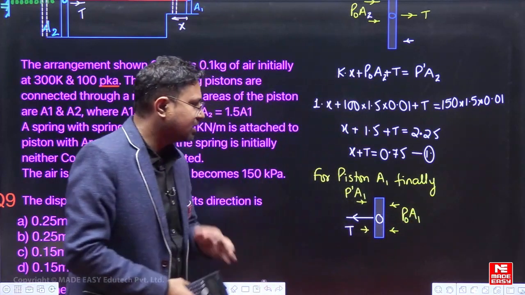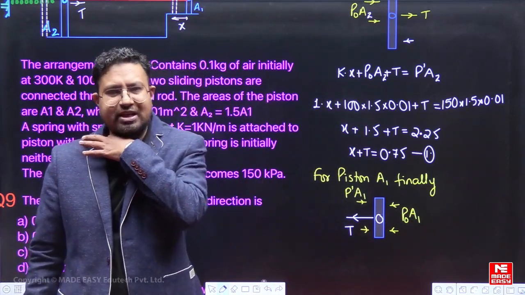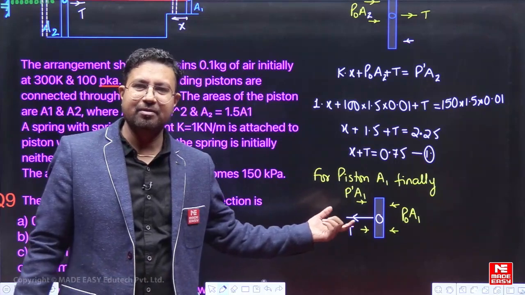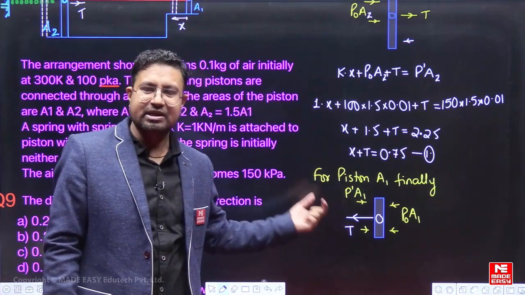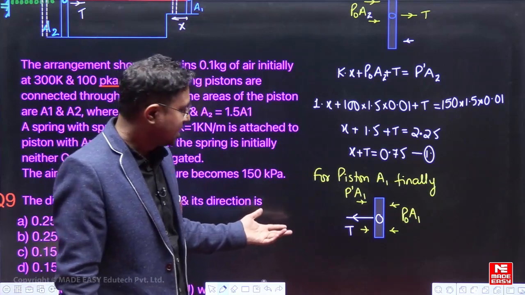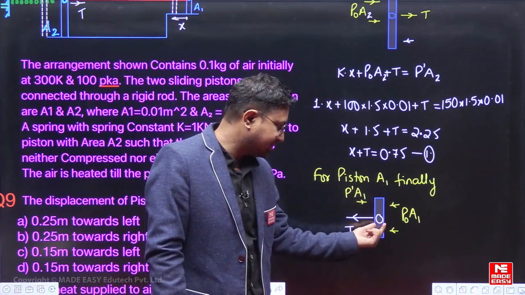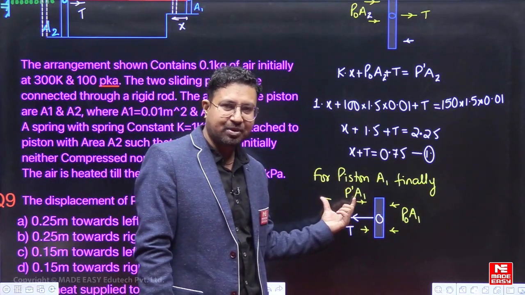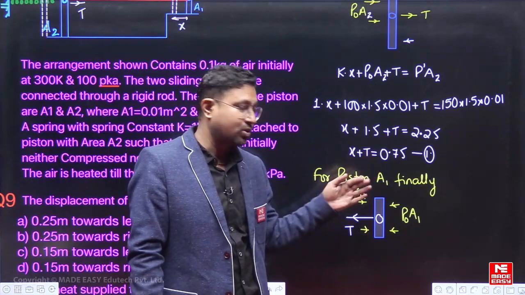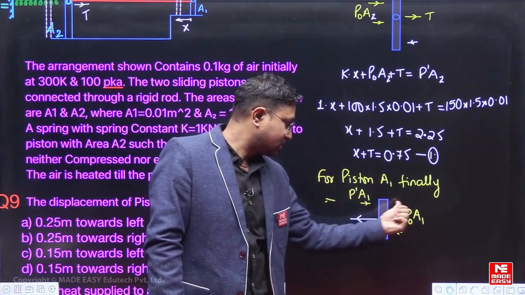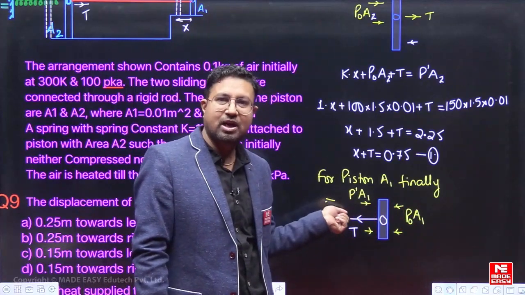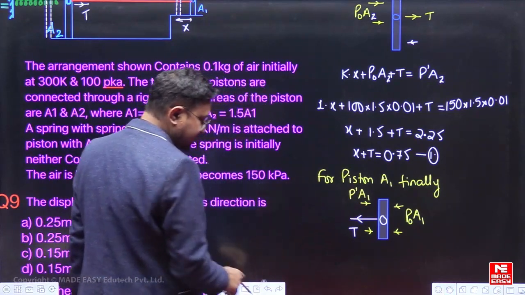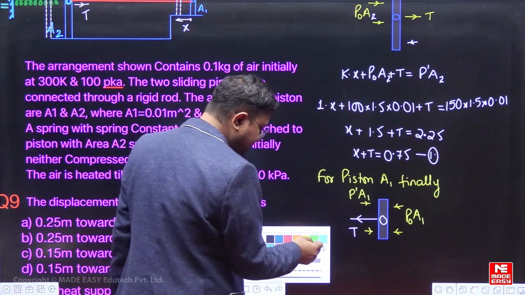Fine. See, the final pressure is more. We can also explain why the rod will try to elongate and there will be tension in this direction, because if you see piston A1, it has moved towards the left and the pressure inside is higher than what it was before, so this force is more and this force is less. So obviously there will be some force countering the excess pressure which has been developed. So there must be a tension in the rod like this. Fine. So we will balance it.